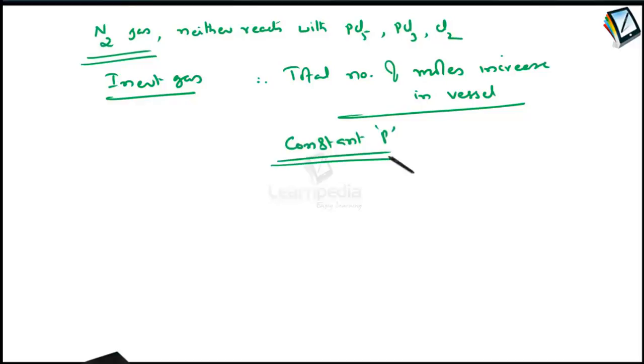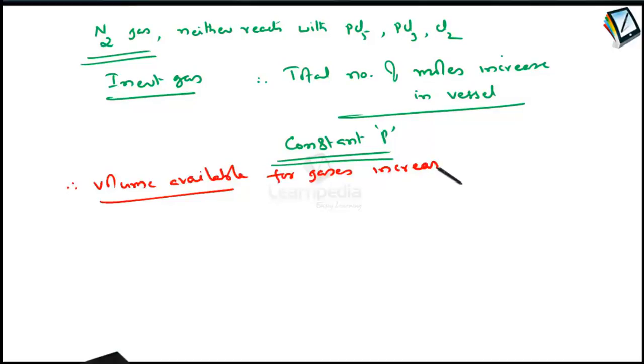And the volume now available, because temperature is already constant, if pressure is constant, increase in number of moles increases the volume available for gases. Therefore, the volume available for gases increases. So this is the net effect of pumping nitrogen, which is an inert material, towards the PCl5, PCl3 and Cl2.